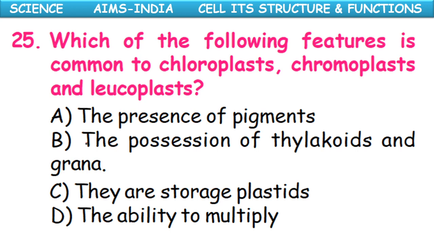Which of the following features is common to chloroplasts, chromoplasts, and leucoplasts? The presence of pigments, the possession of thylakoids and grana, they are the storage plastids, the ability to multiply. The common feature is they contain DNA, the ability to multiply. Functionally, chloroplast does photosynthesis, chromoplast helps in pollination, leucoplast helps in storage. Functionally they are different, but one common feature is that they possess DNA and the ability to multiply.